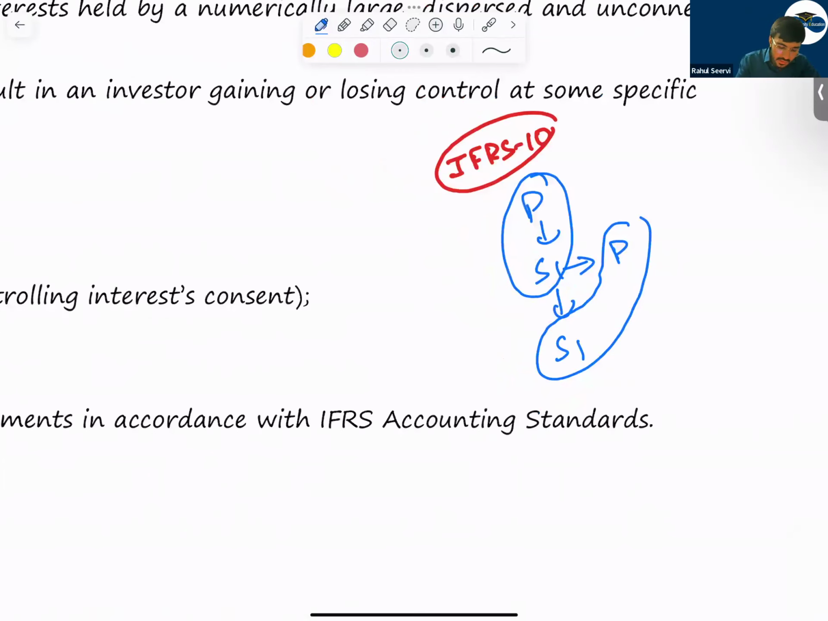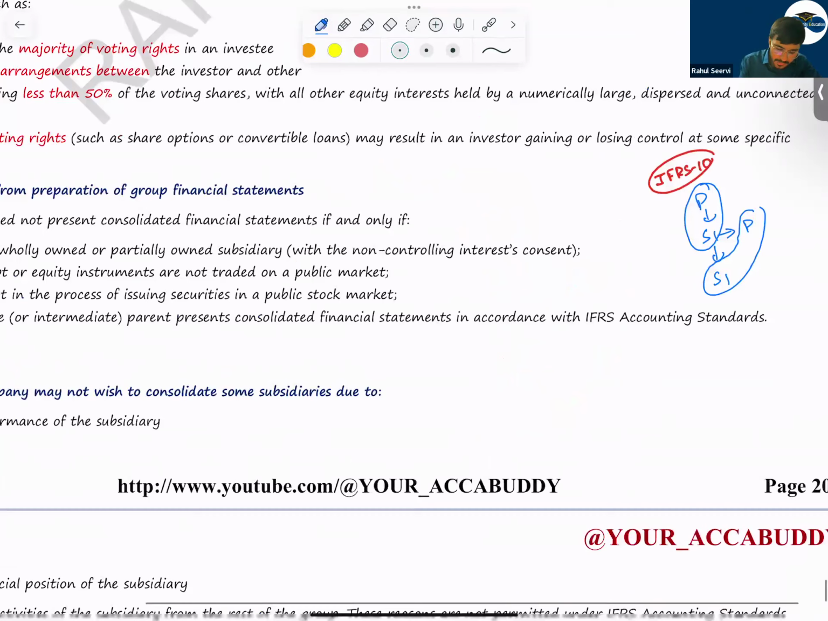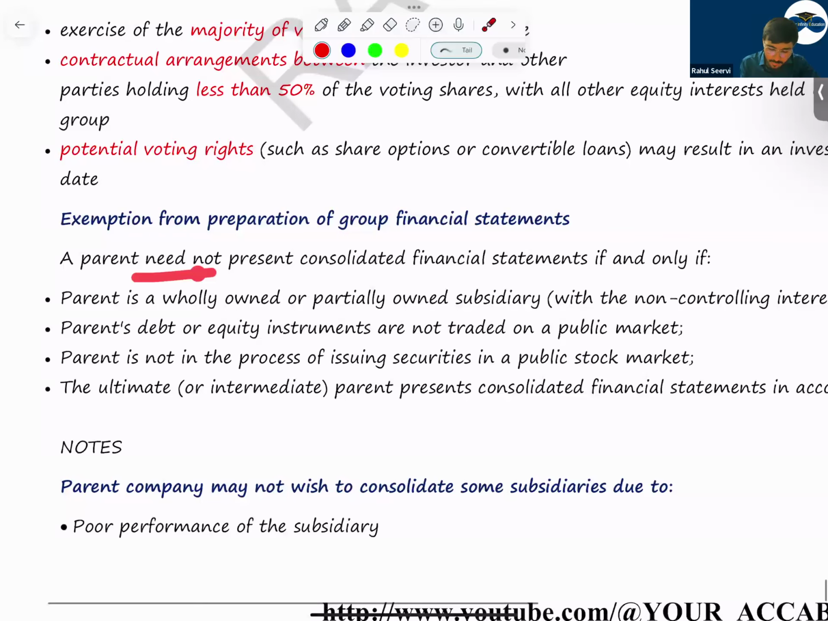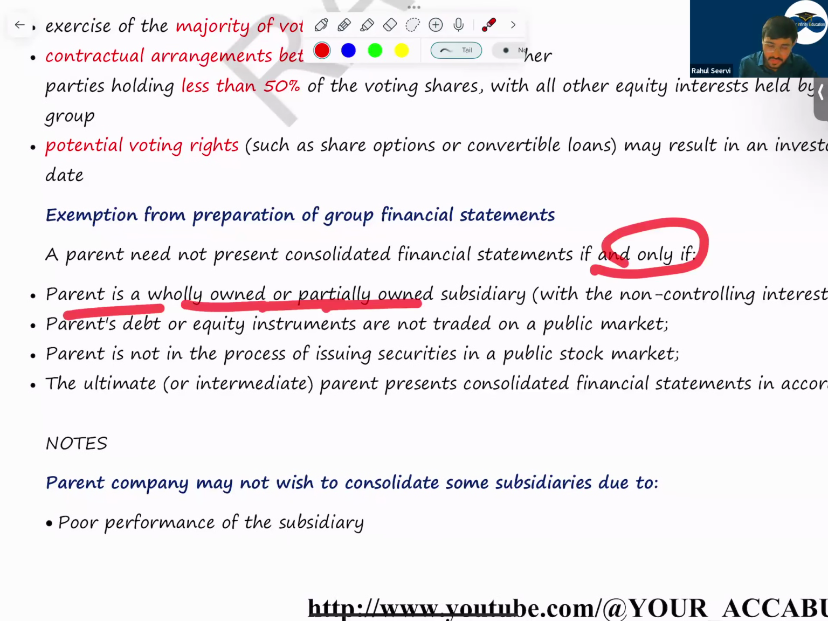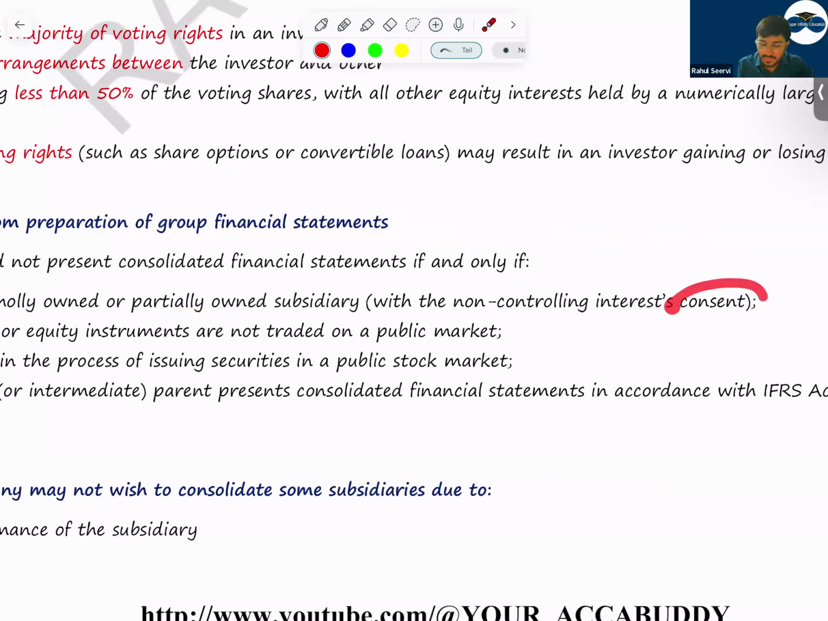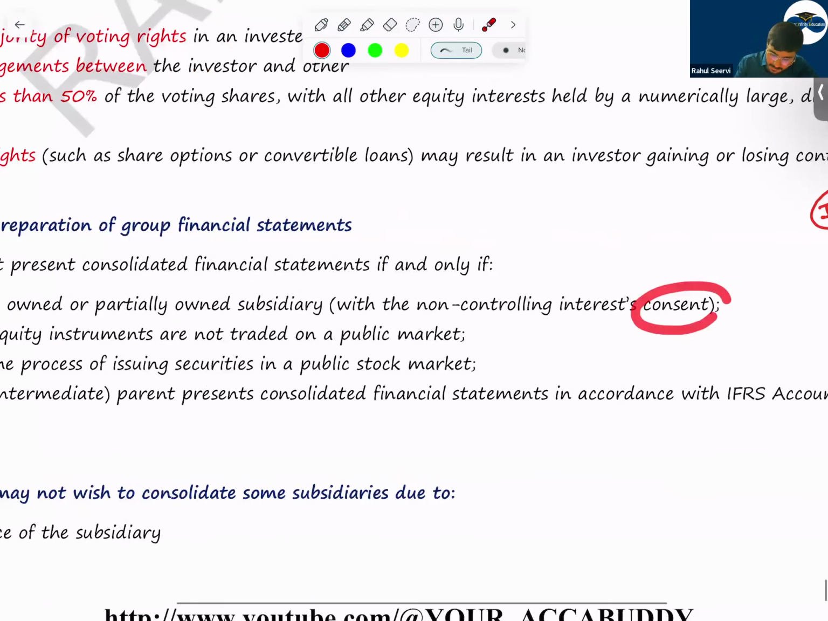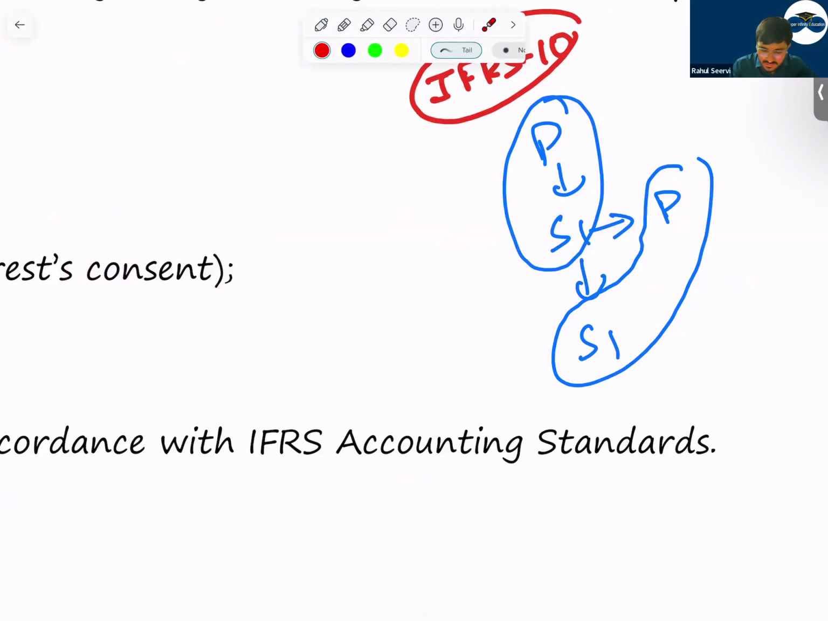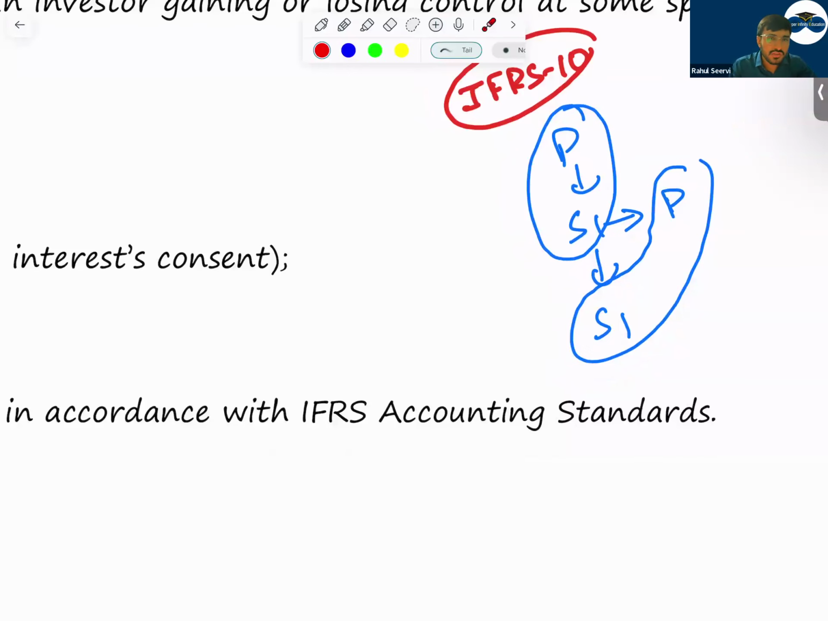See here now. A parent company need not present consolidated financial statements if and only if the parent is a wholly owned or partially owned subsidiary with the non-controlling interests' (NCI) consent. That means this parent company is wholly owned by someone, or partially owned, and this subsidiary company will have NCI also. So this NCI should give a consent saying that okay, no need to prepare consolidated financial statements.